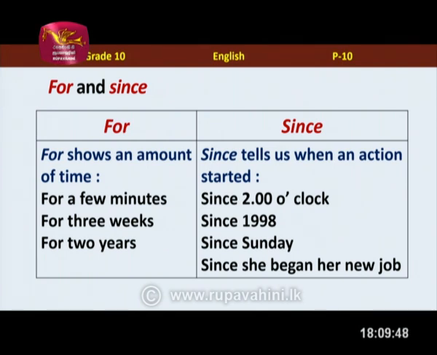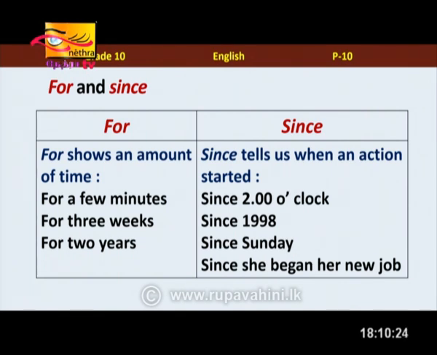Exactly. And we use since when we want to talk about a point of time. It tells us when an action started. So we can say we started the lesson at 6 p.m., so the lesson has been telecasting since 6 p.m. You can also say since 2 o'clock, since 1998, since Sunday, since she began her new job is also correct.